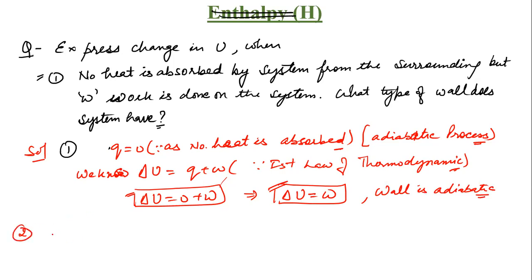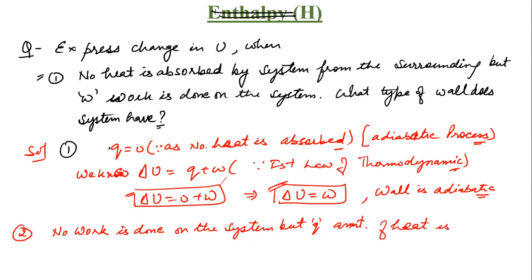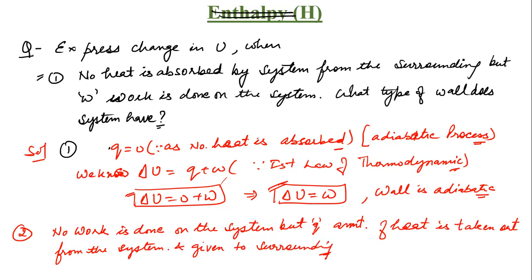Second case: no work is done on the system, but Q amount of heat is taken out from the system and given to the surroundings. Now tell me the expression, and what type of wall we have.